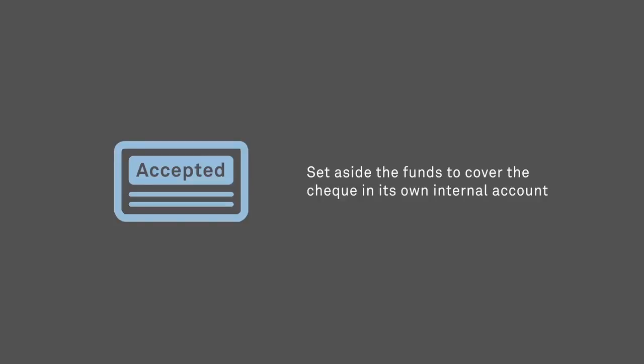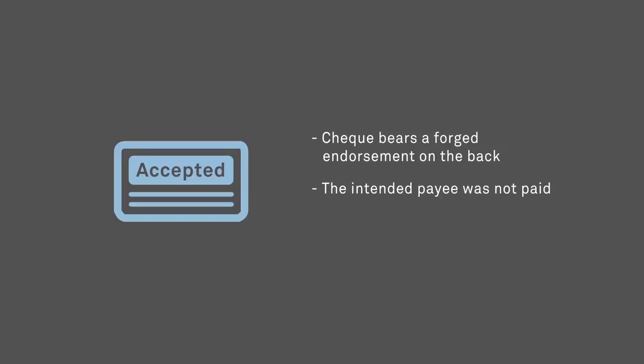A certified check will have the words accepted or certified, or other words to that effect, written or stamped on it by the check writer's financial institution, which has set aside the funds to cover the check in its own internal account. Under the clearing rules, a certified check may be returned for only 3 reasons. The check bears a forged endorsement on the back of the check, the intended payee was not paid, or the check has been altered in a material way subsequent to its certification, such as a change to the name of the payee or the amount.